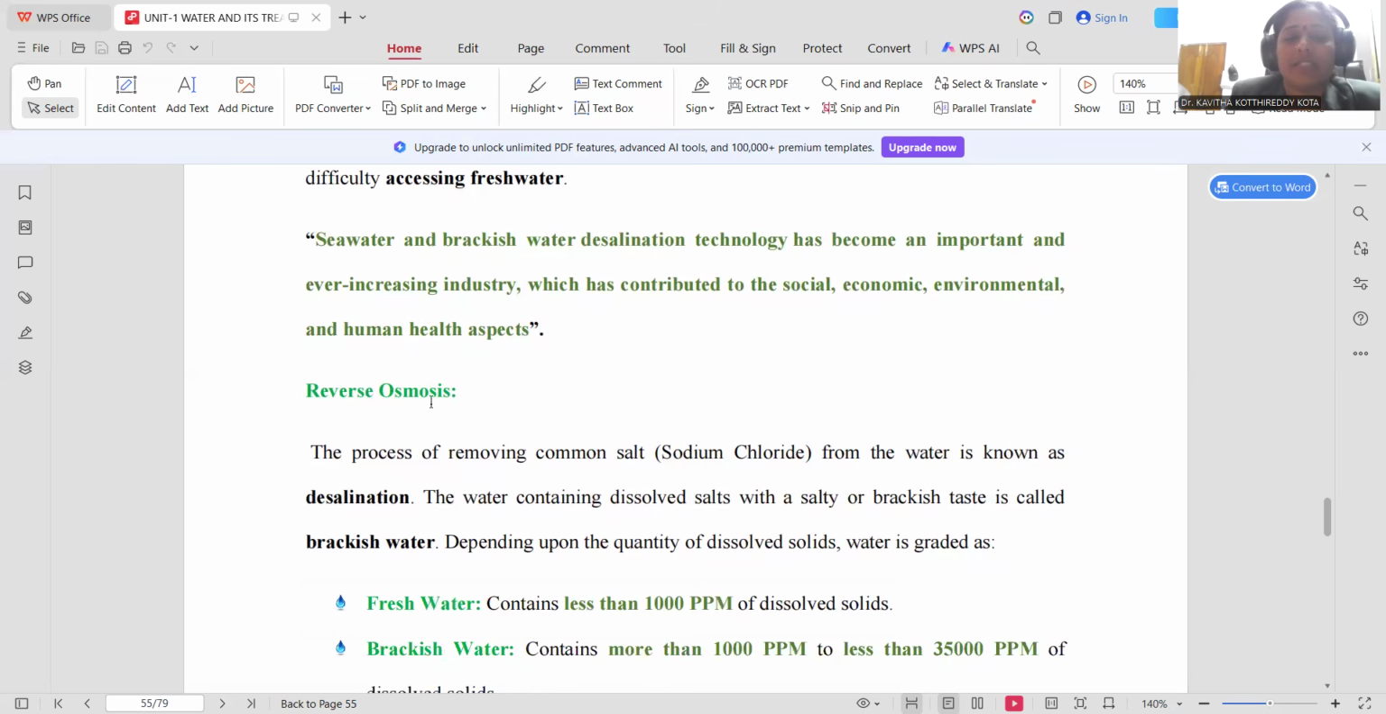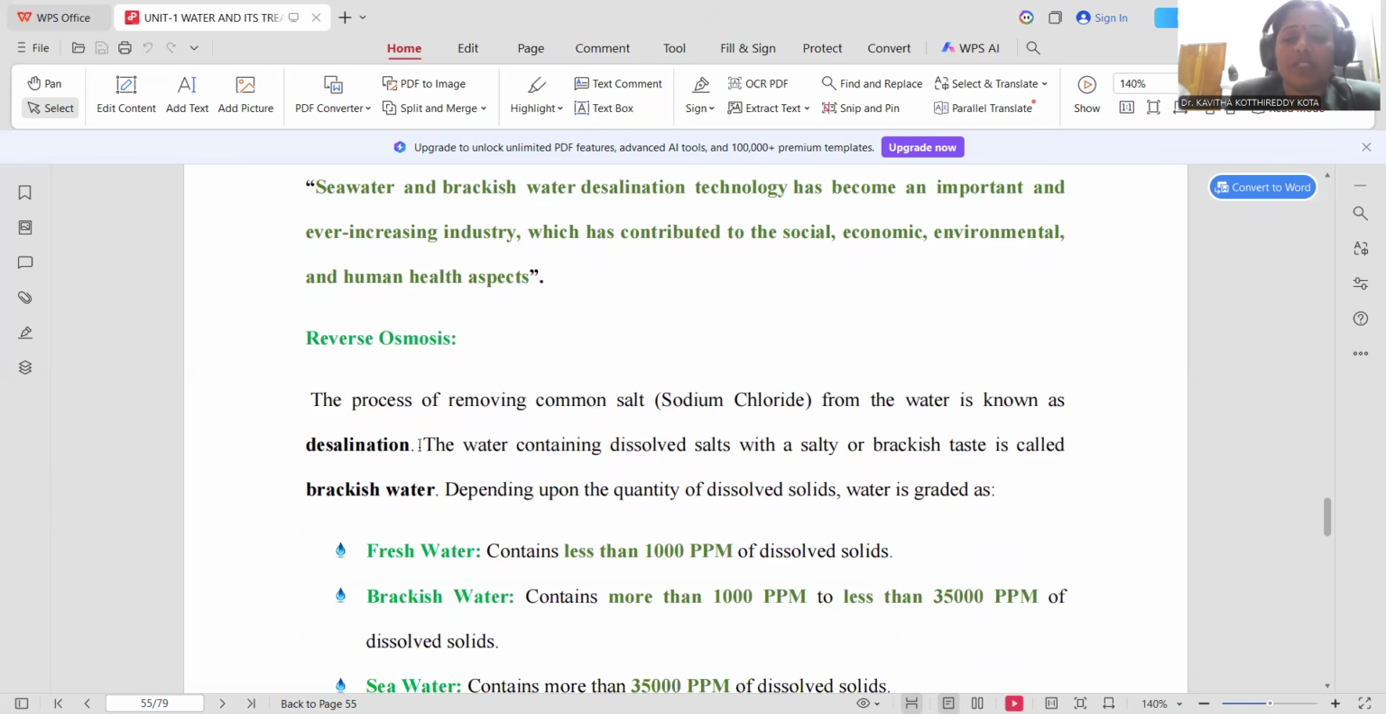As a part of this desalination, we are adopting the technique called reverse osmosis. Reverse osmosis is the process of removing the common salt, sodium chloride, which is commonly dissolved in the water. If you are removing that sodium chloride content, the common salt content, from the water, that is said to be desalination. Removing the salt content is called desalination.